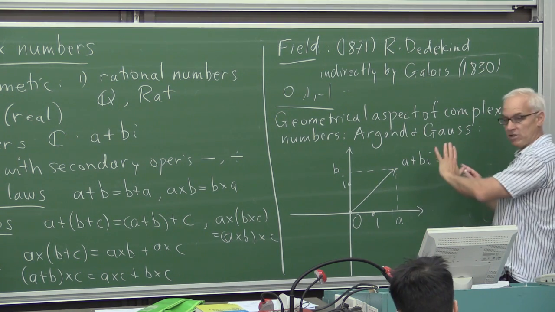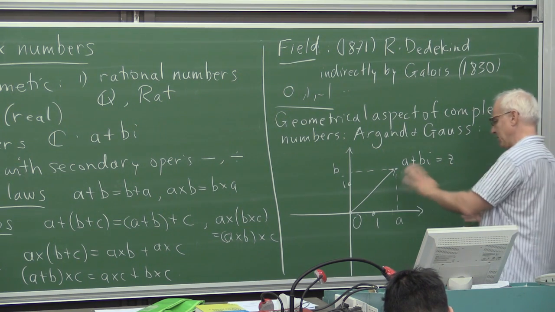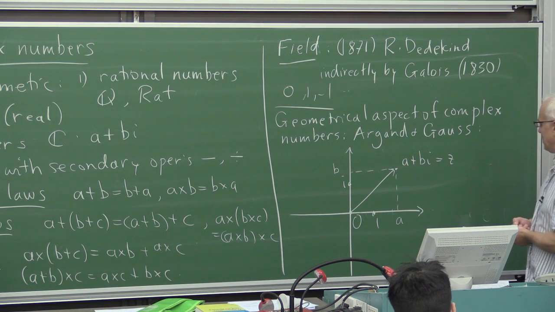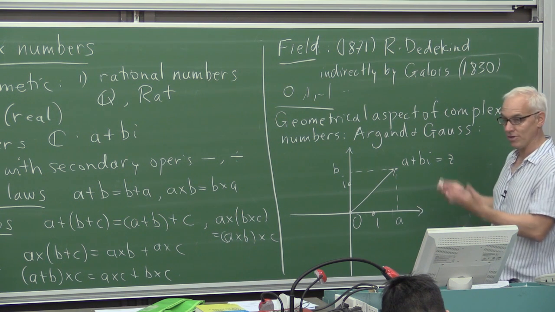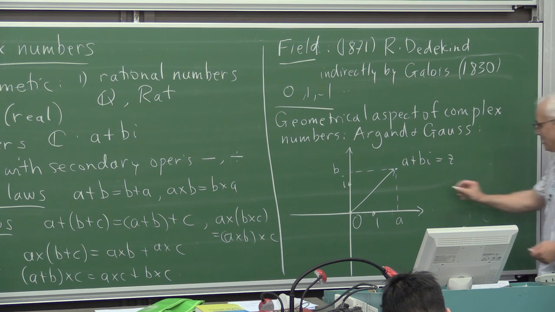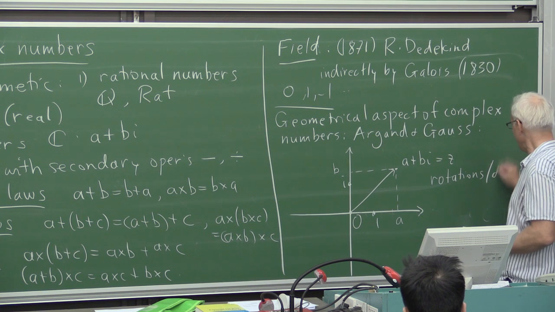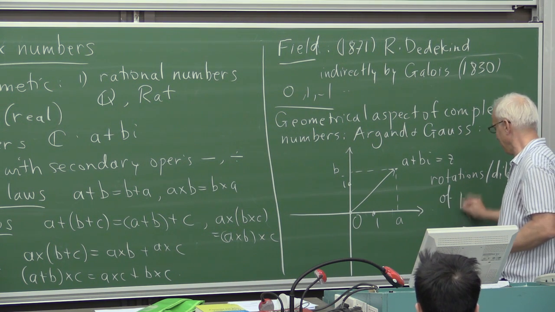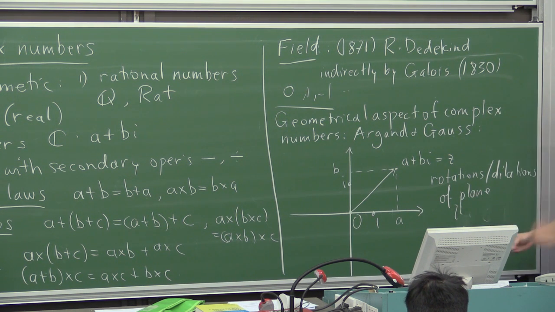Now, it turns out that the multiplication of complex numbers and the addition of complex numbers are intimately connected with the geometry of the plane. And in particular, these complex numbers were understood to explain rotations and dilations. So rotations and dilations of the plane are naturally linked to multiplication of complex numbers.